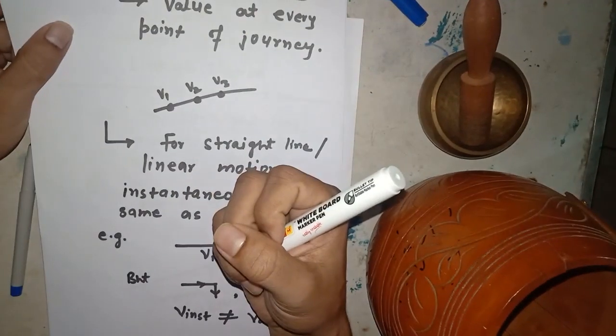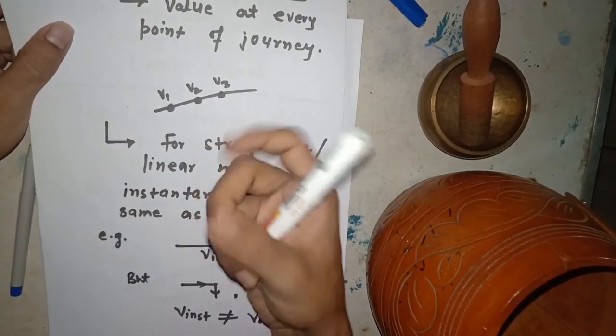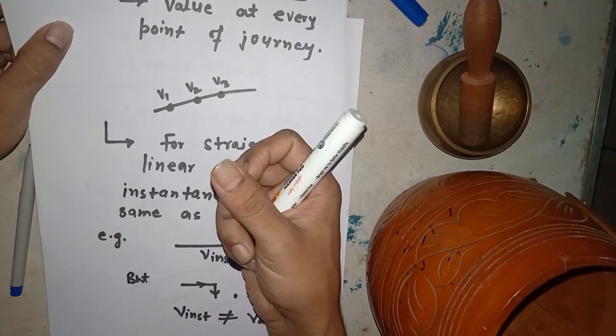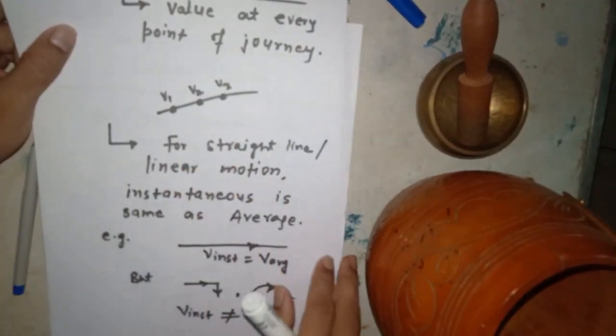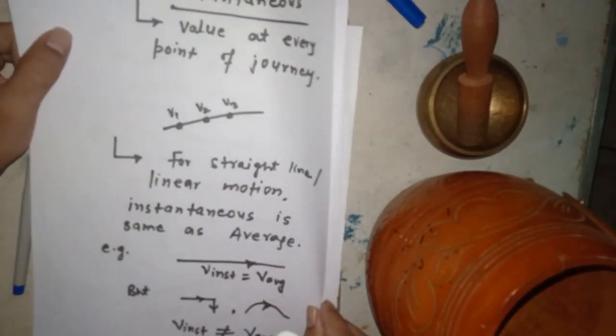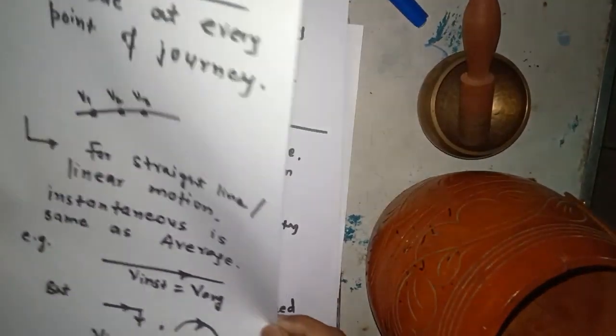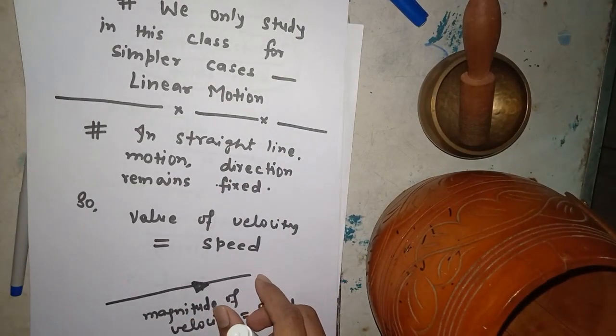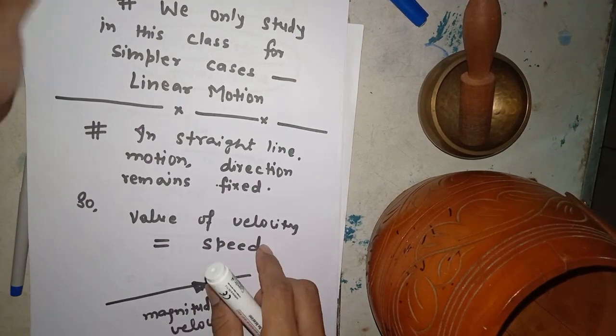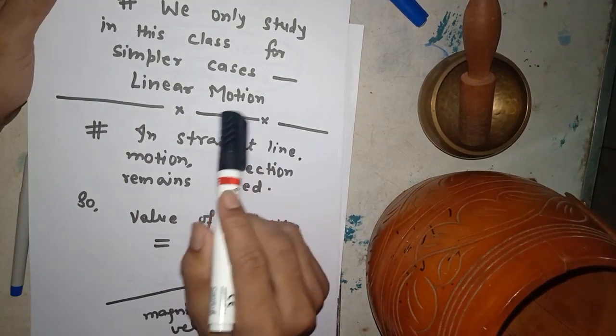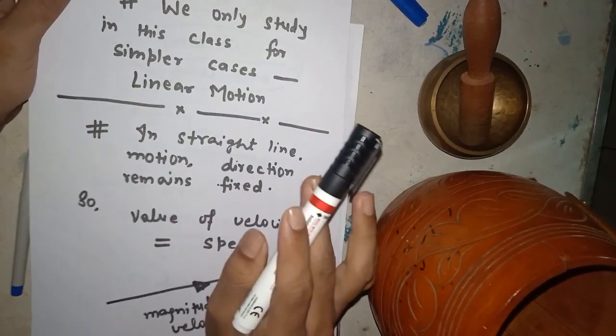It demands the idea of differentiation, so I am not dealing with differentiation now. In this class we only study simpler cases, a single straight line motion.